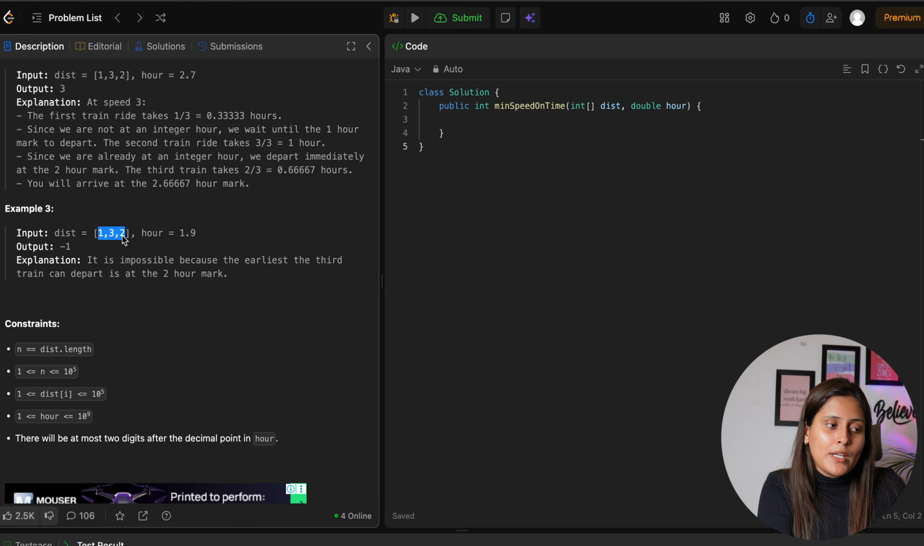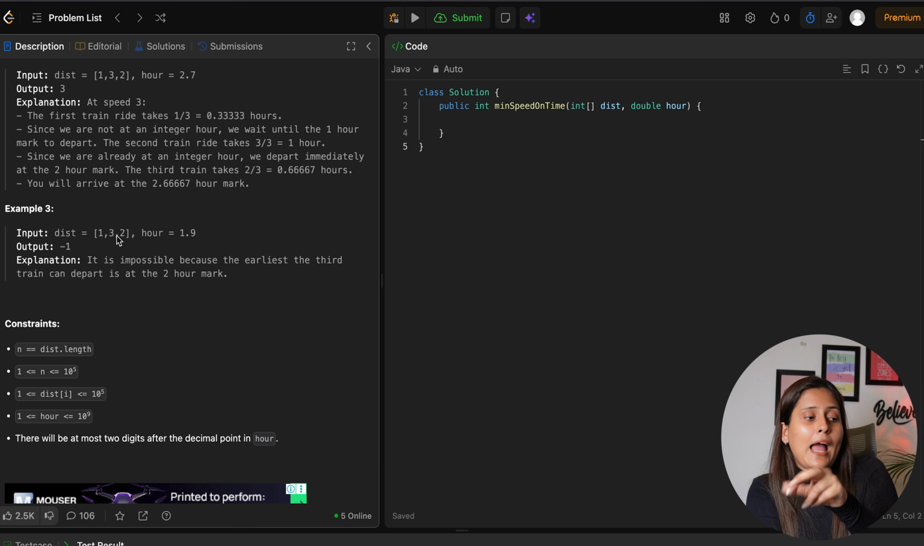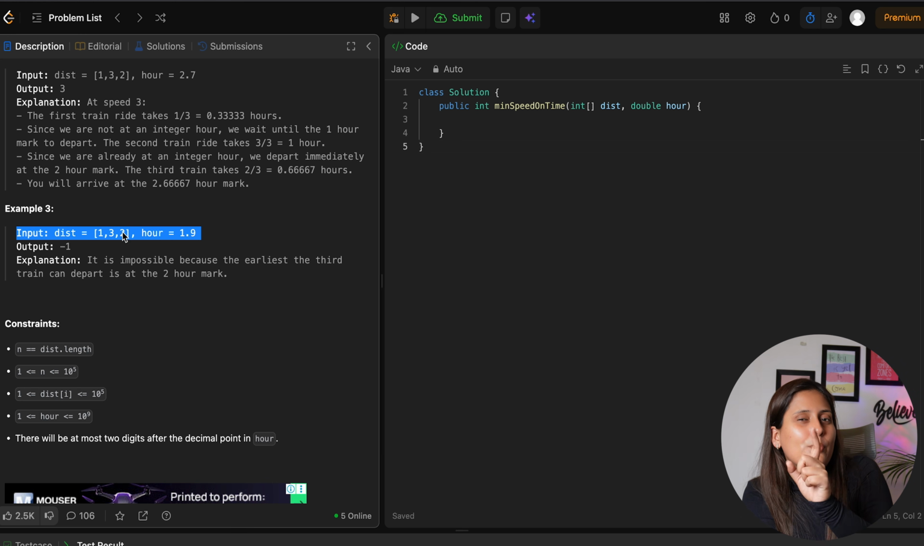And now for the last one, it will be 2 divided by 10 power 7. So in total, it will be 1 hour for 1 kilometer, 1 hour for 3 kilometers, and for the last 2 kilometers, it will be 0.0000 something. So in total, 2.0000 something.